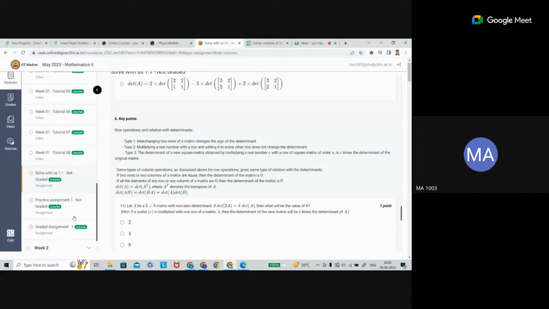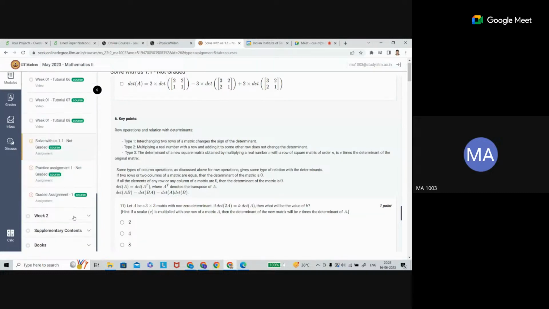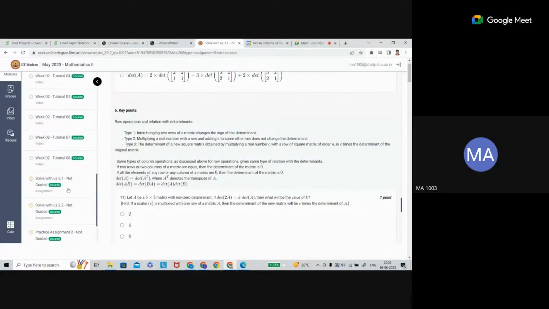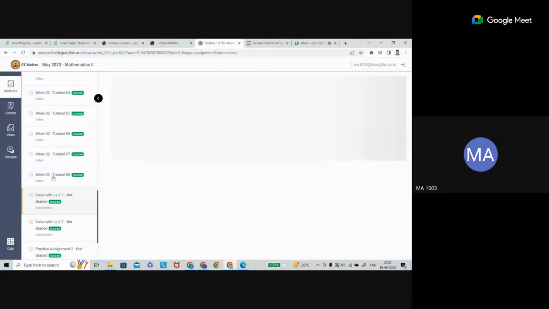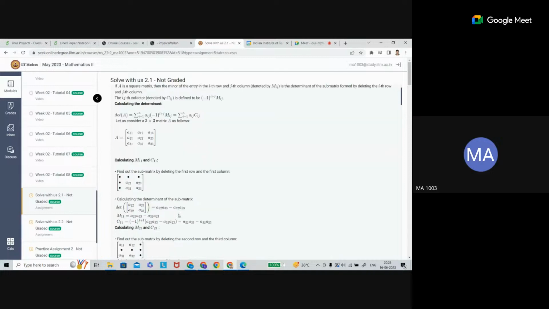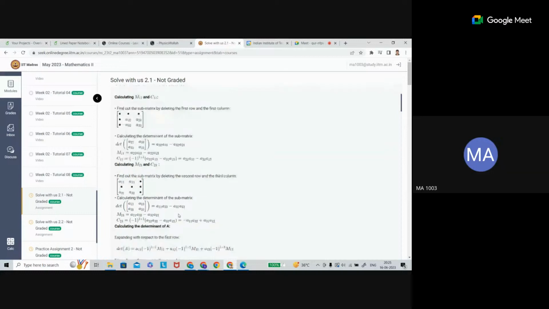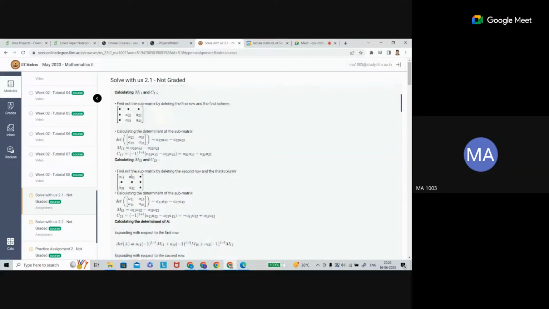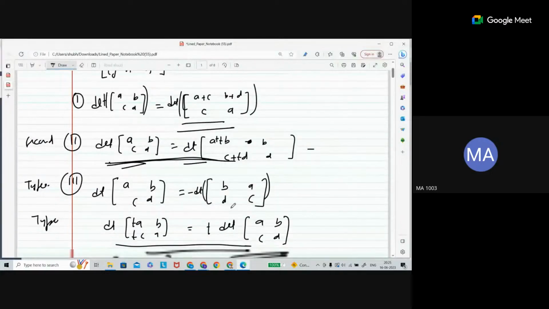Yes, sir. Okay, so I think this is in week 2 only. Let me open it here. This is all about week 2, the properties, and how to find the determinant, which is called cofactor and minor. So removing this one, if you are taking it with respect to this entry, that is called the minor.